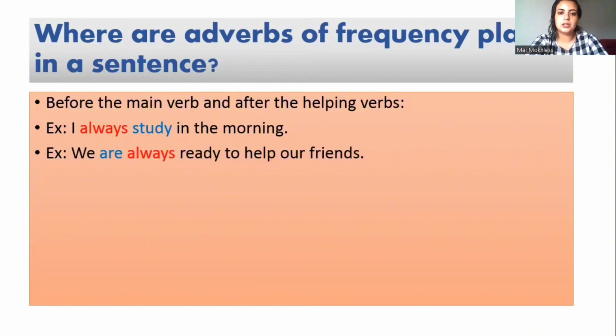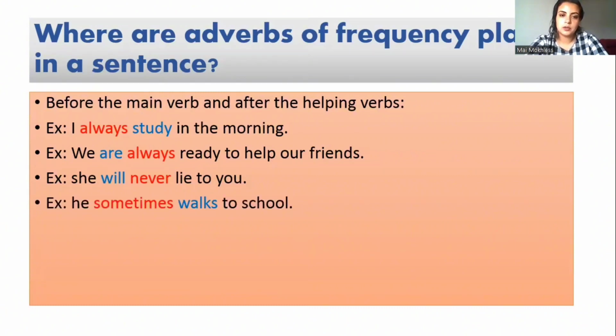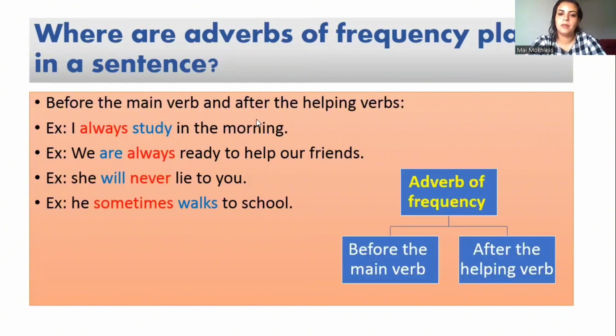We are always ready to help our friends. Are is a helping verb, so we place the adverb of frequency always after are. We are always. She will never lie to you. Will is a helping verb, so we place never after the helping verb. He sometimes walks to school. Walks is a main verb, so we say he sometimes walks. We place the adverb of frequency before the main verb and after the helping verb.